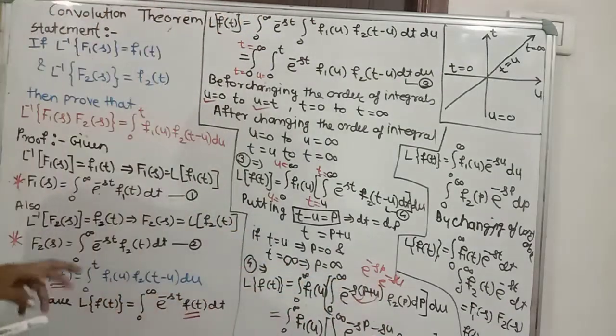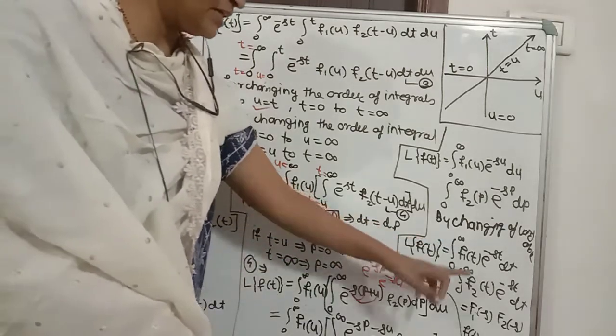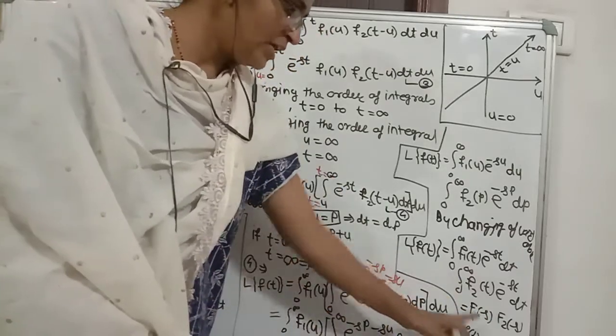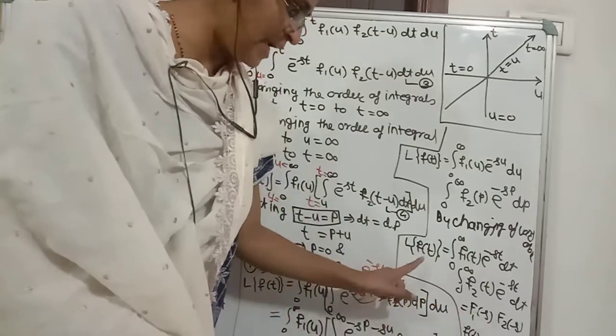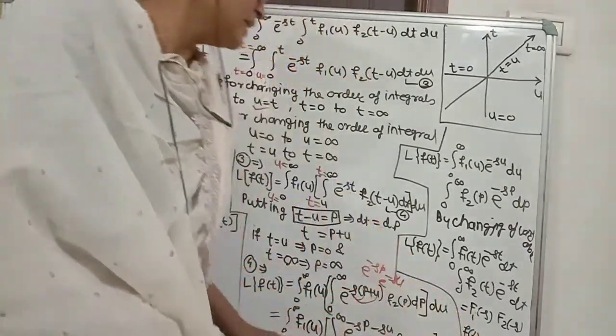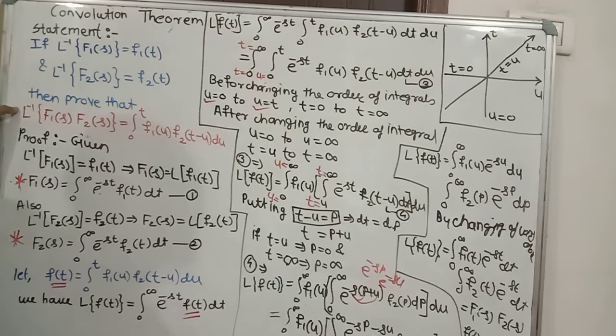But by definition, using equation 1, this is the value of F1 of s and the second one is F2 of s. So when we transfer the Laplace to the RHS, we write f of t is equal to Laplace inverse of F1 of s into F2 of s. This is the result of this theorem.